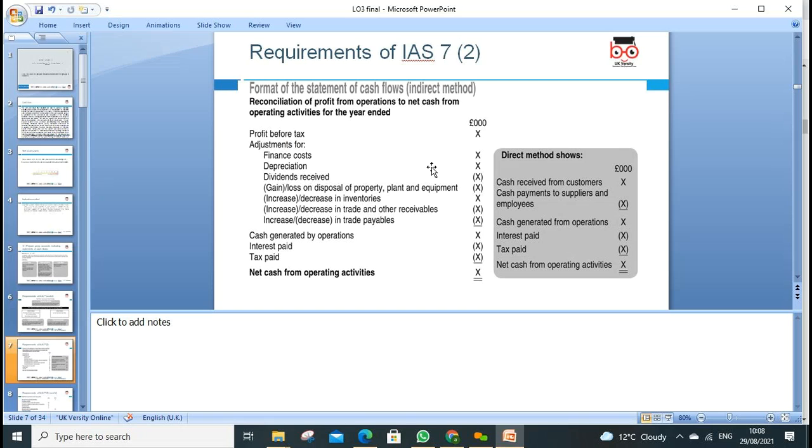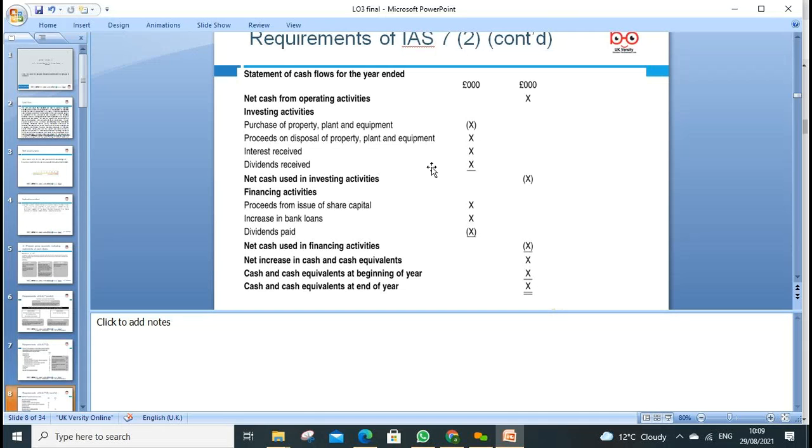Okay, tax paid. So always look at the previous year tax liability plus this year tax liability minus the end of the year. Still we have a tax liability to pay. So whatever will be the difference, that will be our cash being used, the tax being paid, and the remaining will be liability. Because we're looking at the cash perspective, we're not looking at the profit and loss perspective. Okay, so that's cash from operating. And then next we go through net cash from operating.